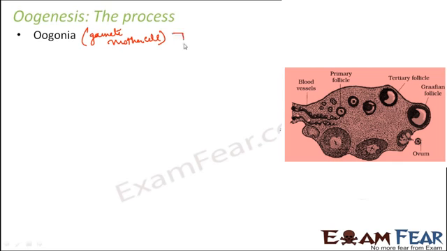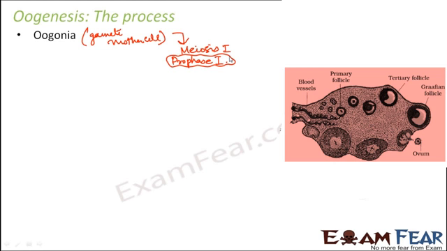These oogonia then undergo meiosis. Now in meiosis, it enters into prophase 1, that is the first stage of meiosis 1, and it gets arrested in this phase. So it remains arrested. It is something like you switch on your washing machine to wash your clothes, and then suddenly after 2 minutes you put it on pause. What happens when you put it on pause? It is in the middle of something, but it stays arrested like that. It will start again when you click on the start button. Till that time it will be in the pause mode.